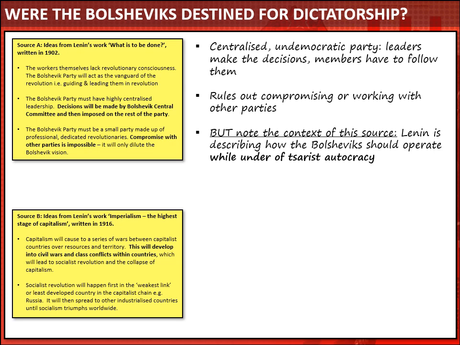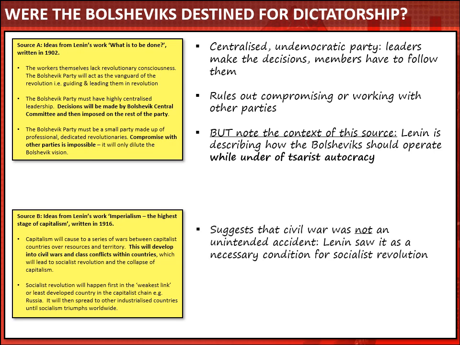In other words, Lenin is effectively saying here that civil war is desirable. It's not an unintended accident. Lenin is telling us here that civil war is a necessary condition for socialist revolution. And that really challenges hypothesis 2. Lenin's saying here that civil war isn't accidental, that he actually views it as a desirable thing. He wants civil war because that's how socialist revolution is going to take place.